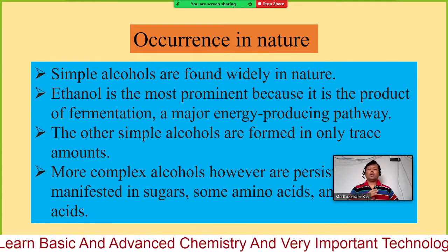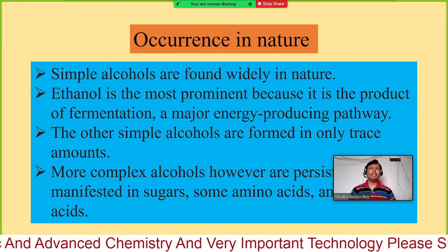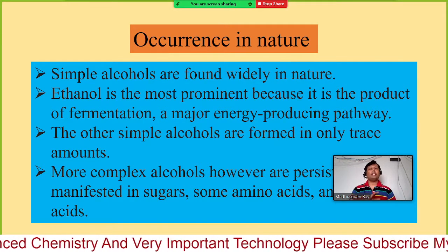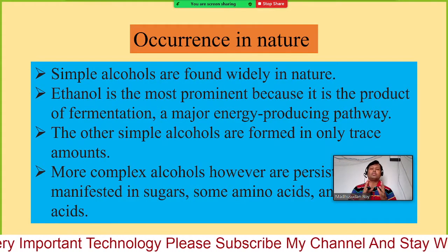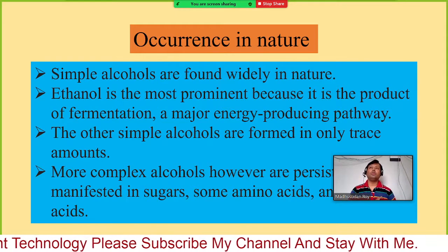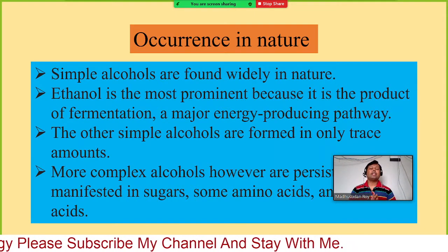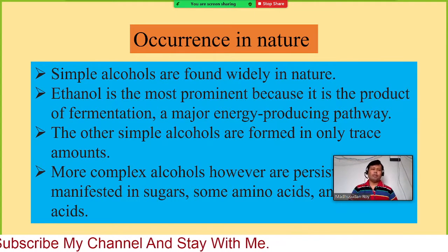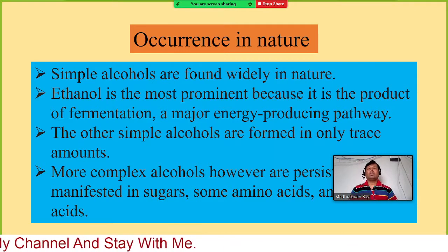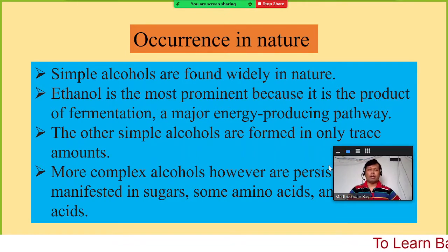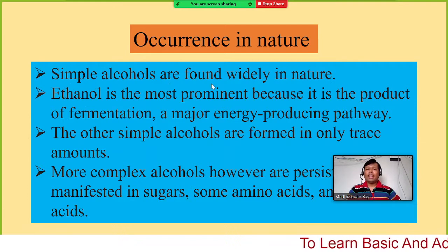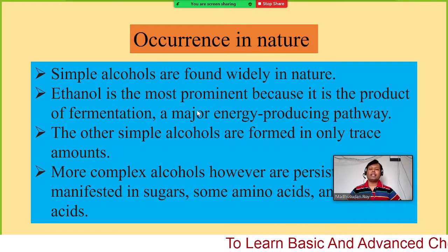Most of the simple alcohols, that means those containing a very small number of carbons, or containing one or two hydroxyl groups, can be considered simple alcohols. But very big alcohol molecules are not very much available in nature.